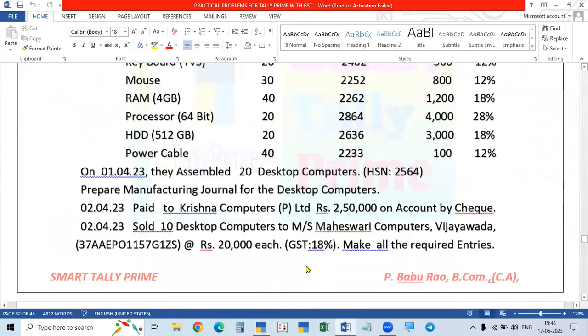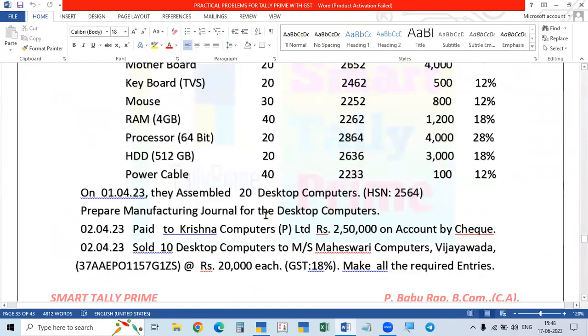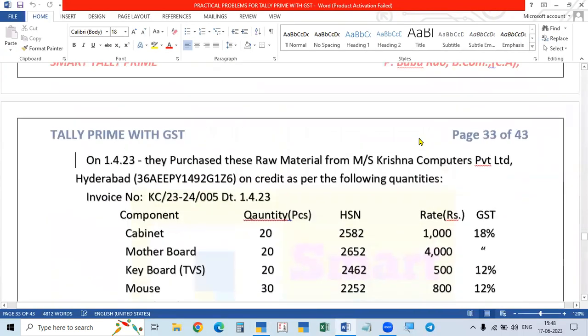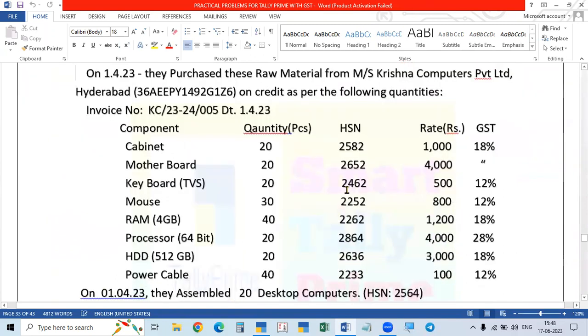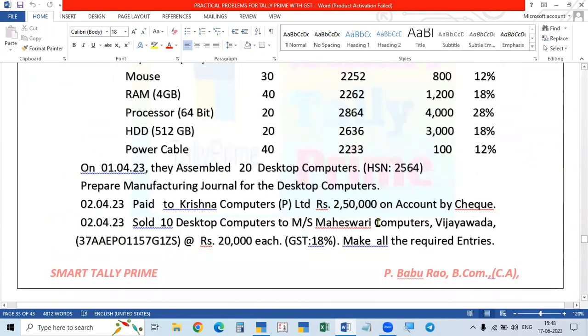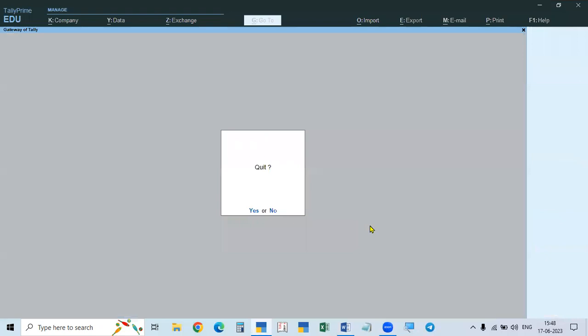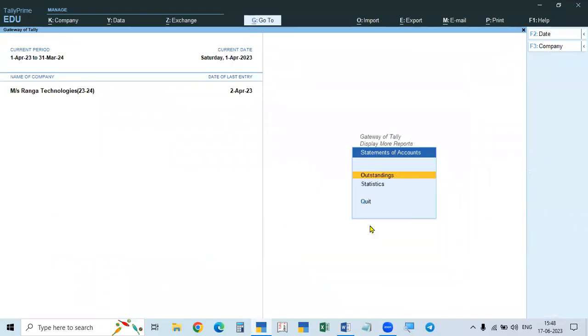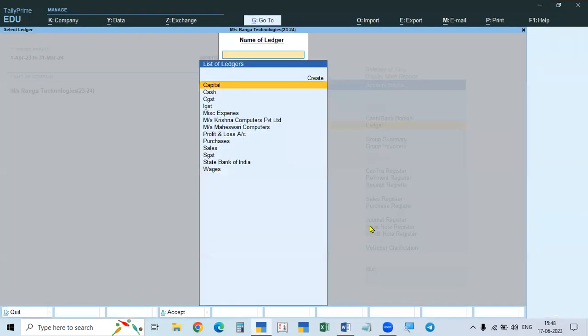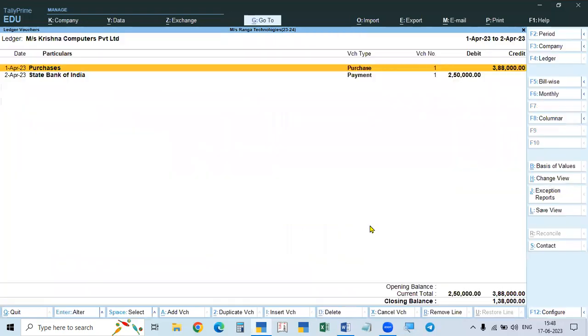After that, see here, manufactured. And after that, Krishna Computers, the raw material supplier. We purchase from them. We pay 2,50,000 to them. So I think it is entered here. The Krishna Computers, see here. So 3,88,000 is the purchase price.